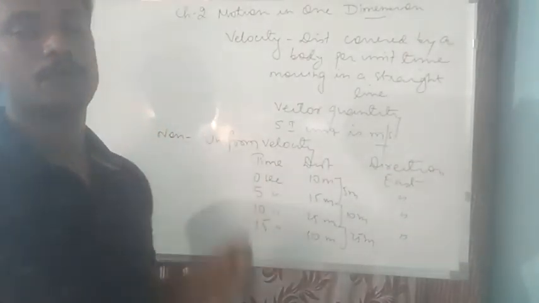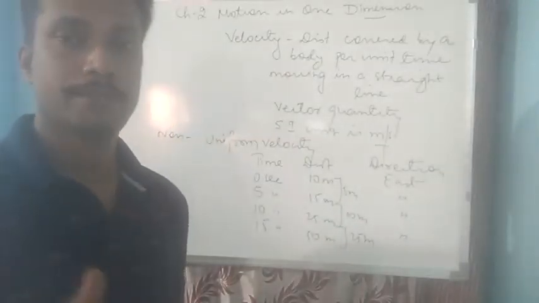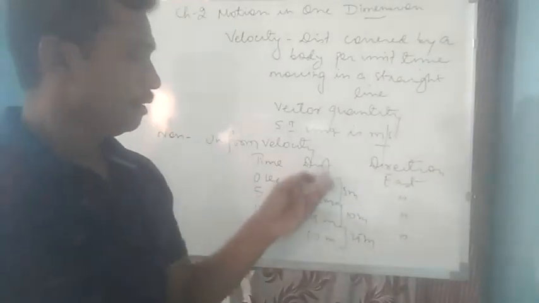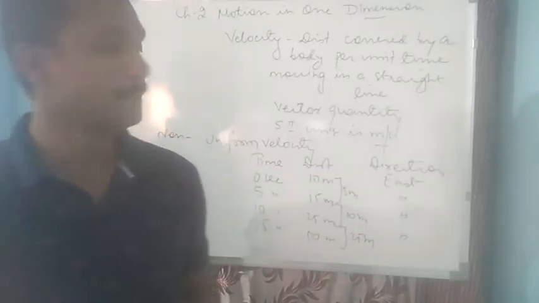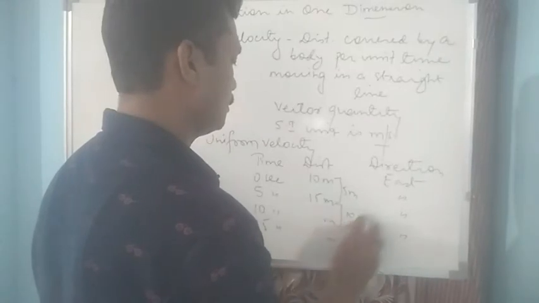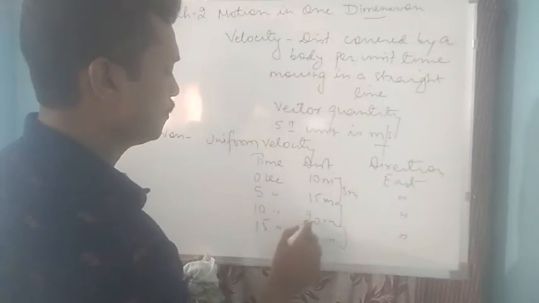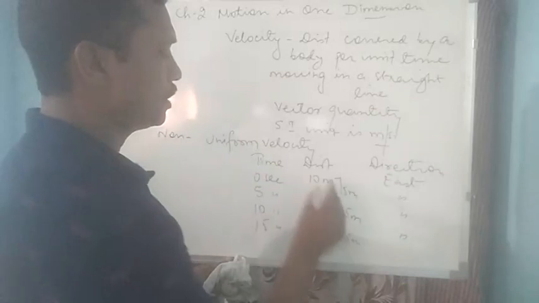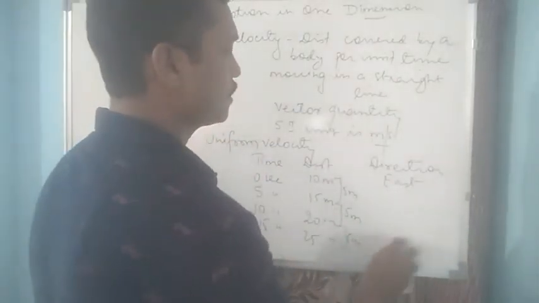Even though the body is moving in the same direction, it is said to be moving with non-uniform velocity. There is another way a body can be said to be moving with non-uniform velocity, where the body may cover equal distance but the direction is not fixed. For example, here you can see the body is covering equal distance throughout its journey in every regular interval of time, but the direction of the body is not fixed.